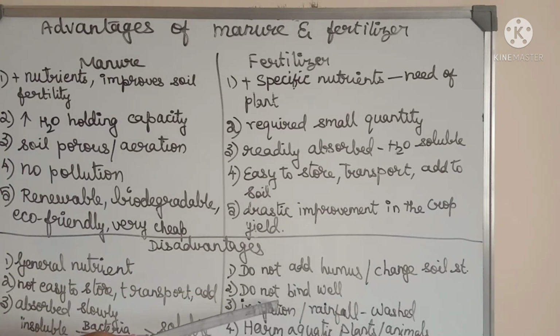Because of the enriched fertilizer, it allows the plants to grow well on the water surface. As a result, the oxygen does not penetrate and the aquatic animals may suffer with the depleted quantity of oxygen. That is the case of eutrophication that may also be added along with this disadvantage. Now, the last point is it may harm the aquatic plants or the animals.